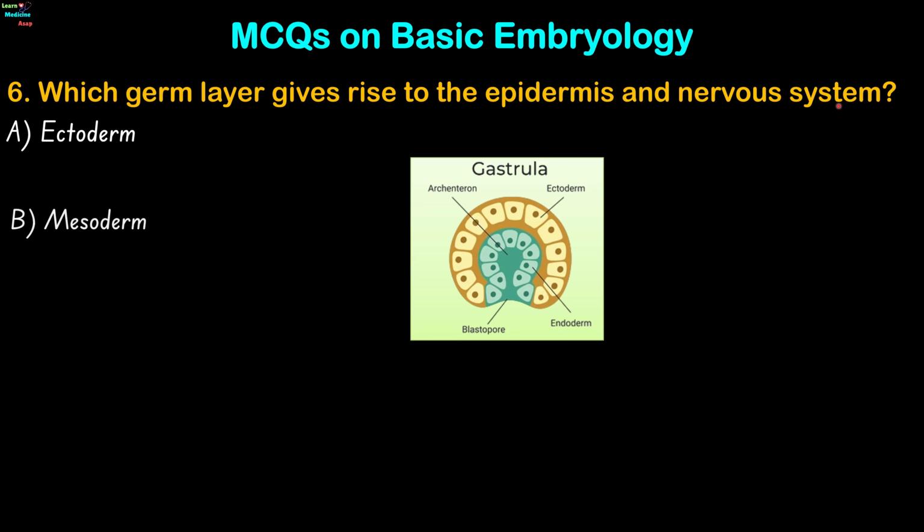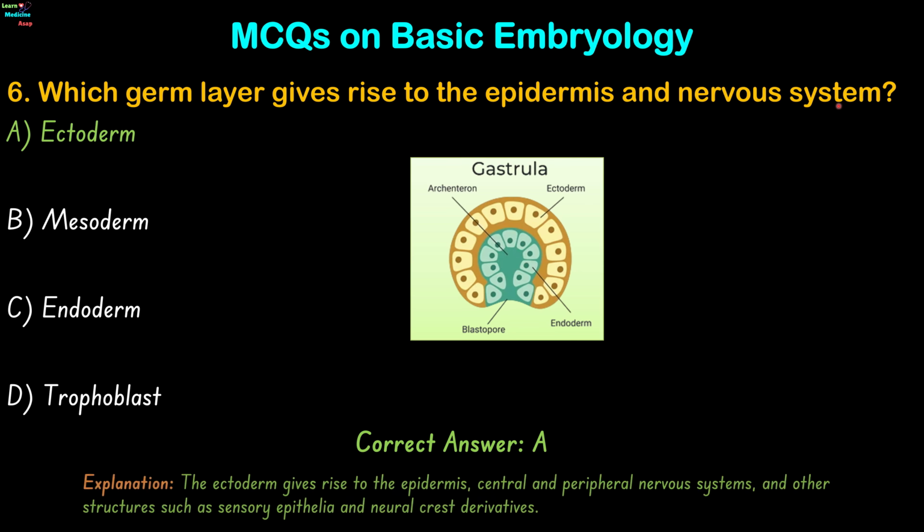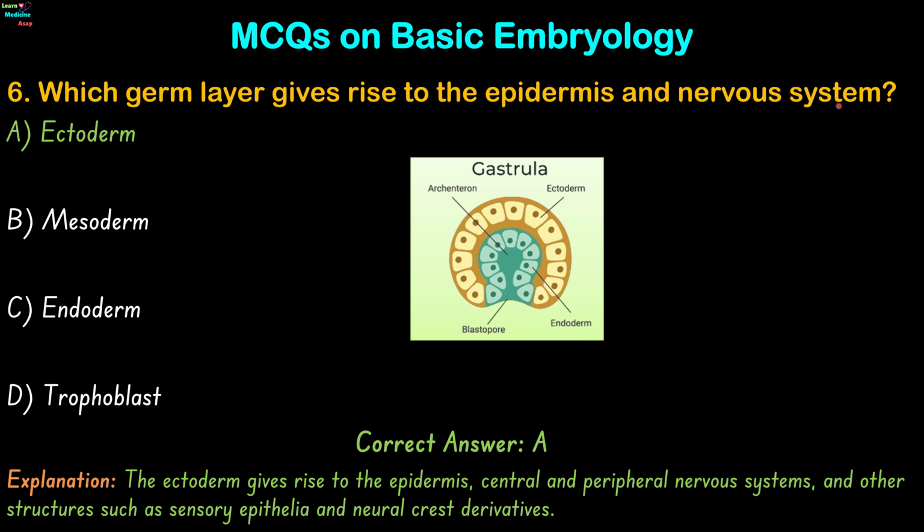Question 6. Which germ layer gives rise to the epidermis and nervous system? Ectoderm, mesoderm, endoderm, or trophoblast? The correct answer is option A. The ectoderm gives rise to the epidermis, central and peripheral nervous systems, and other structures such as sensory epithelia and neural crest derivatives.